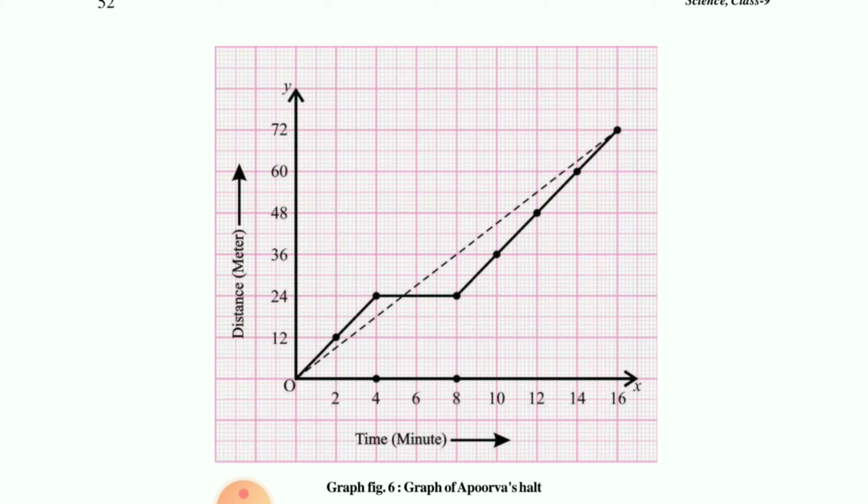Then again a constant speed. That graph is known as the graph of Apurva's halt. I hope you understood the meaning of halt: it is when you are staying or stopping for a certain time duration during your journey.